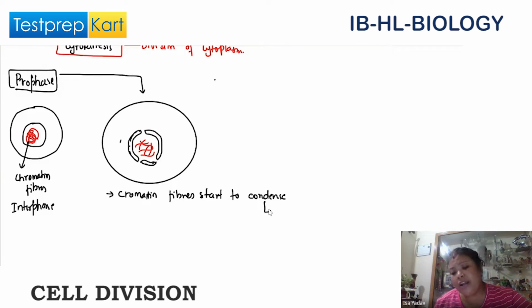Condense means they become thicker, to form chromosomes.